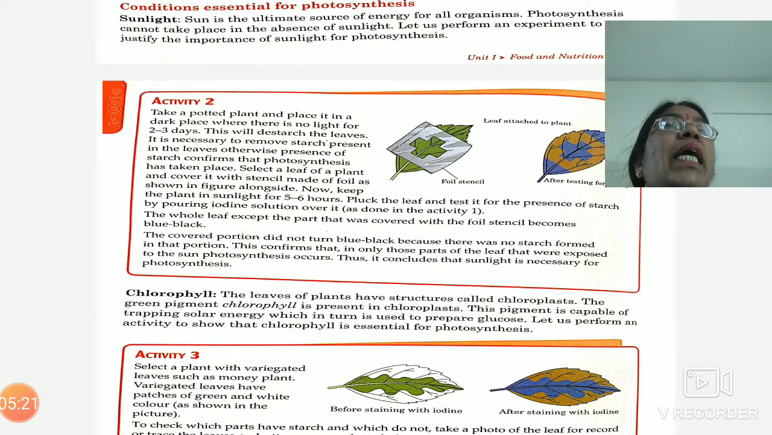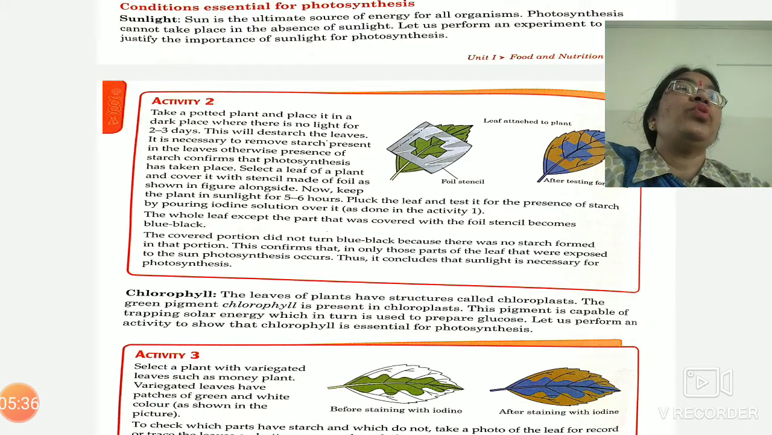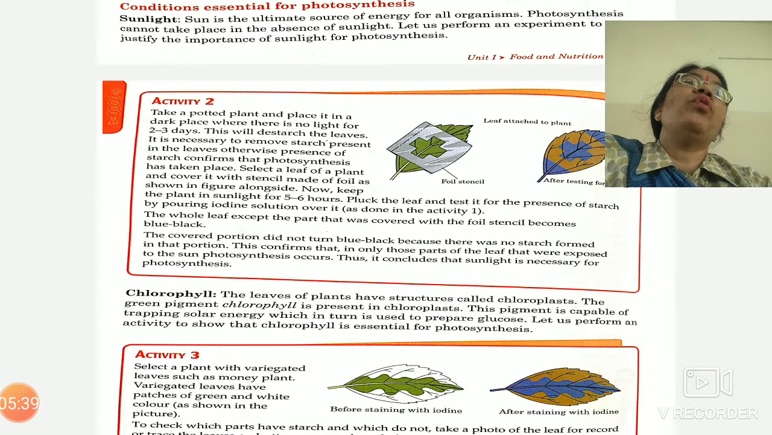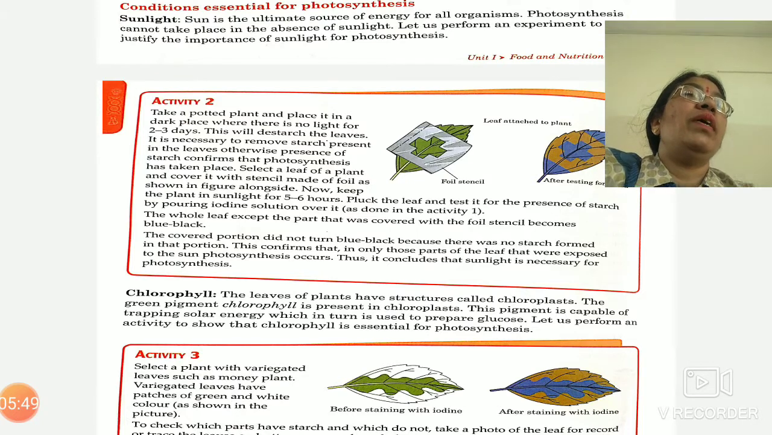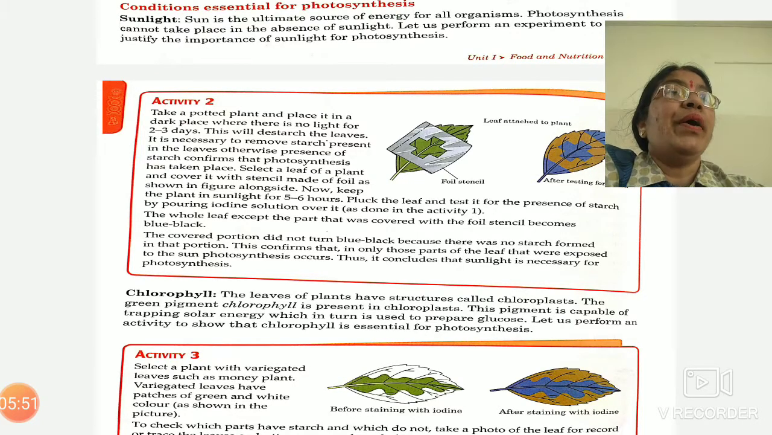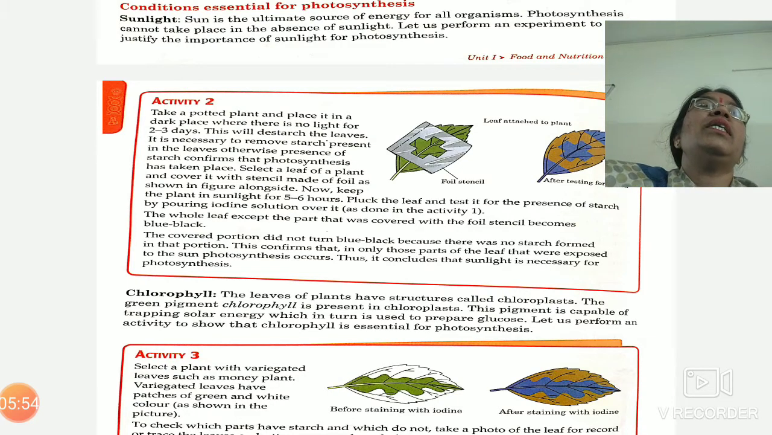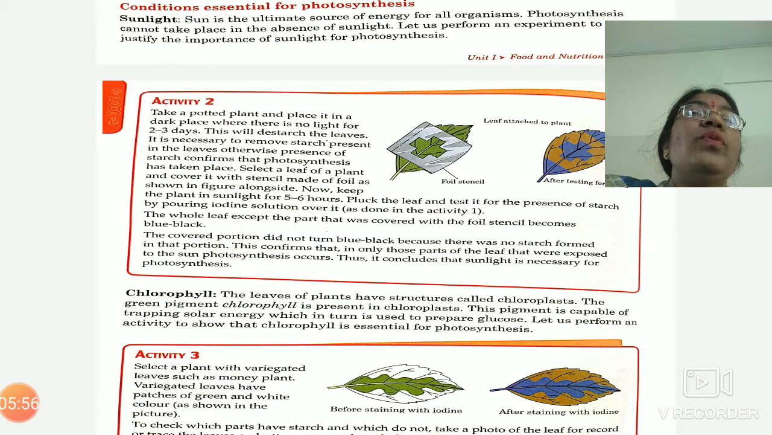experiment as we have done in activity 1 to decolorize the leaf. After boiling it in the alcohol, we will rinse it with water and perform the iodine test. We will observe that only those parts are showing blue color which were not covered, that means only the uncovered parts which were getting sunlight are converted into bluish color, and the remaining part which was covered is not showing a positive iodine test. This shows that sunlight is necessary for the process of photosynthesis.